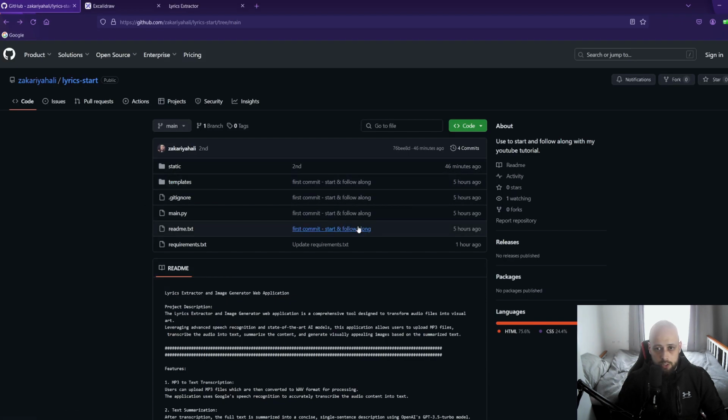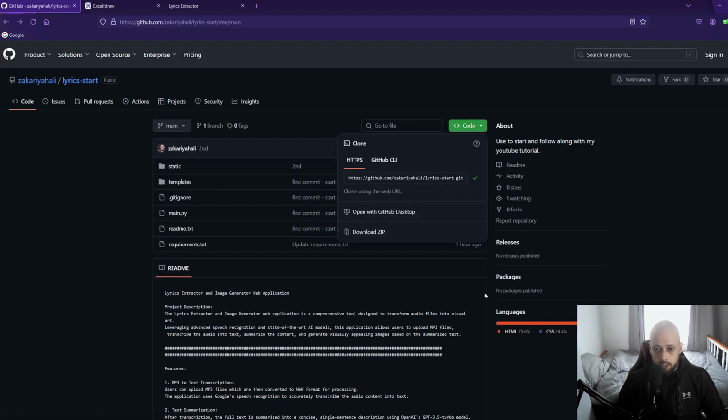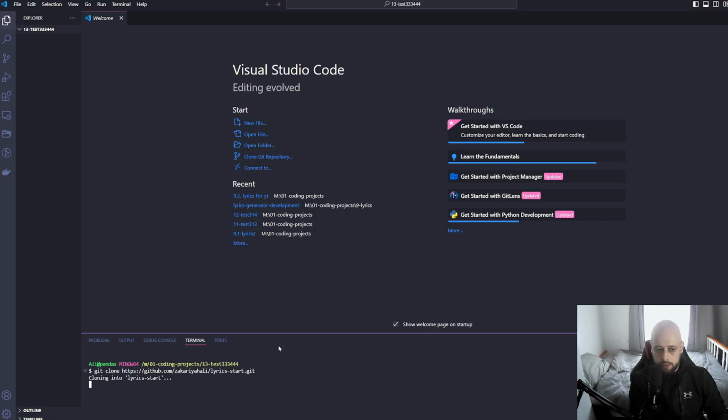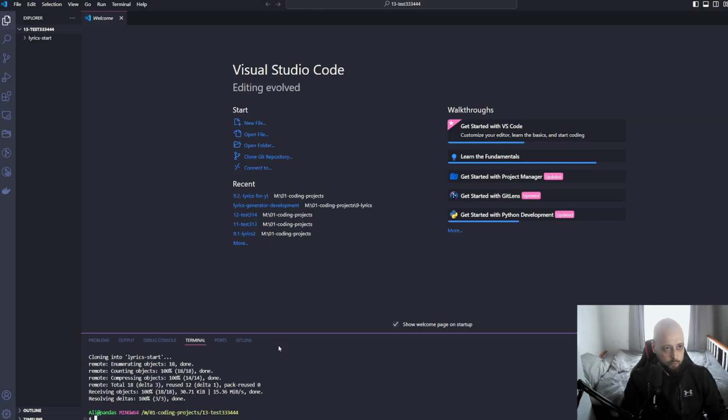So without further ado, we will actually get the link, go back to our VS Code. You can create a new folder, it doesn't matter, but we will git clone this into your working directory. So doing git clone and giving the link of the repo. We have this folder now, so we'll cd into it.